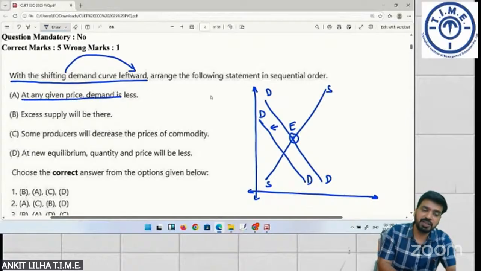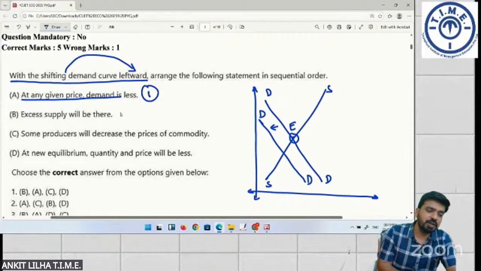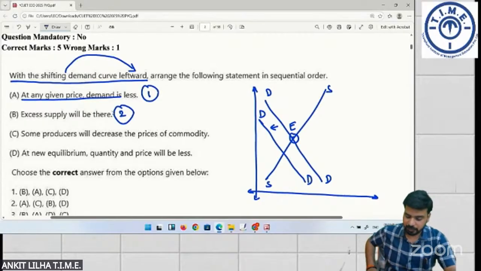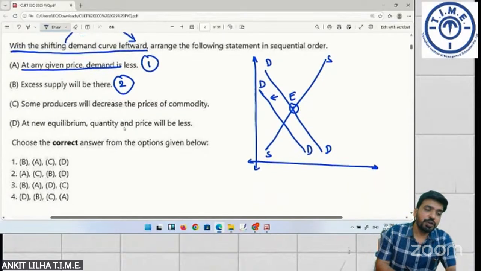We have to arrange it sequentially. So this will be number one. Due to decrease in demand, it leads to a situation of excess supply. So number two, there will be excess supply. Next, due to decrease in demand, there will be excess supply. Because of excess supply, the prices of the commodities will decrease. So some producers will decrease the price of the commodity.